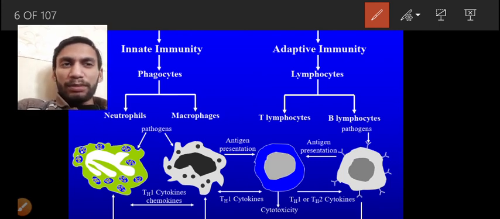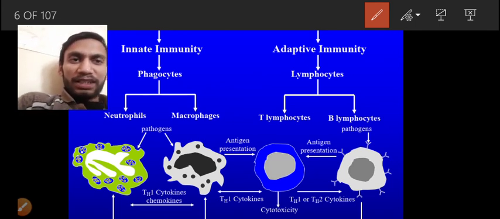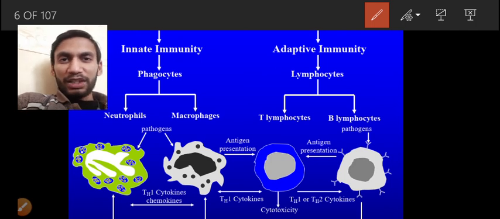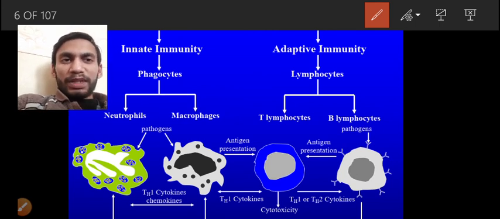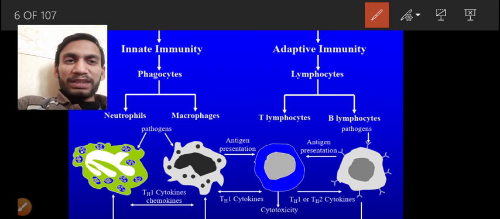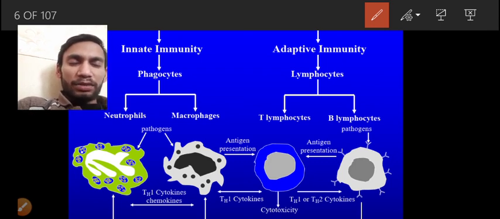You all know that B lymphocytes mature in the bone marrow, while T lymphocytes mature in the thymus. And what do we mean by maturation? Maturation means which CD markers are present on these T lymphocytes, whether it is CD3 positive or not. Both T lymphocytes and B lymphocytes can be CD3 positive, but the main mechanism to differentiate T lymphocytes and B lymphocytes is with the help of the different CD markers.